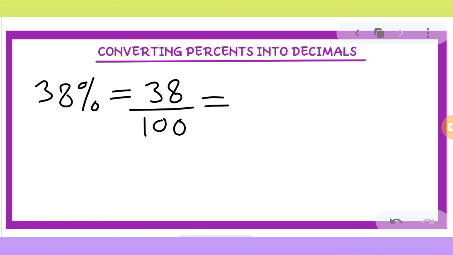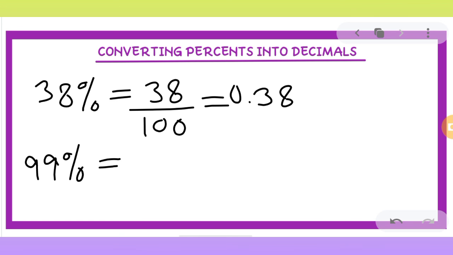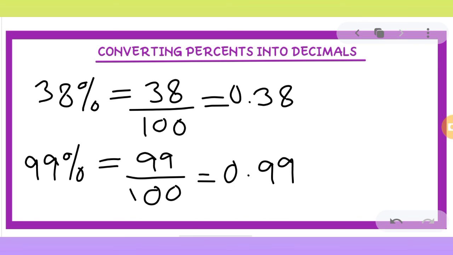It is very easy. You know that when the denominator has 2 zeros, that means we need 2 digits after the decimal. So we can simply write it as 0.38. Easy. Similarly, let's take one more example like 99%. So 99% will be 99 upon 100. So it will be 0.99. So in this way we can convert percentage into decimals.